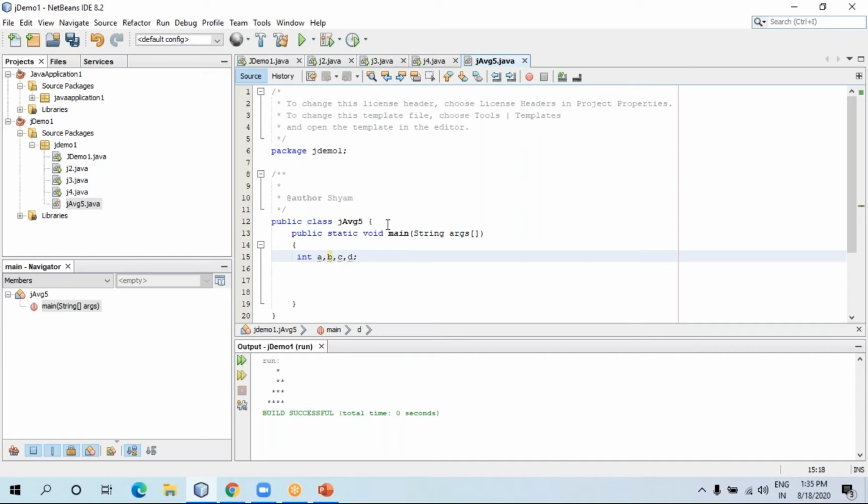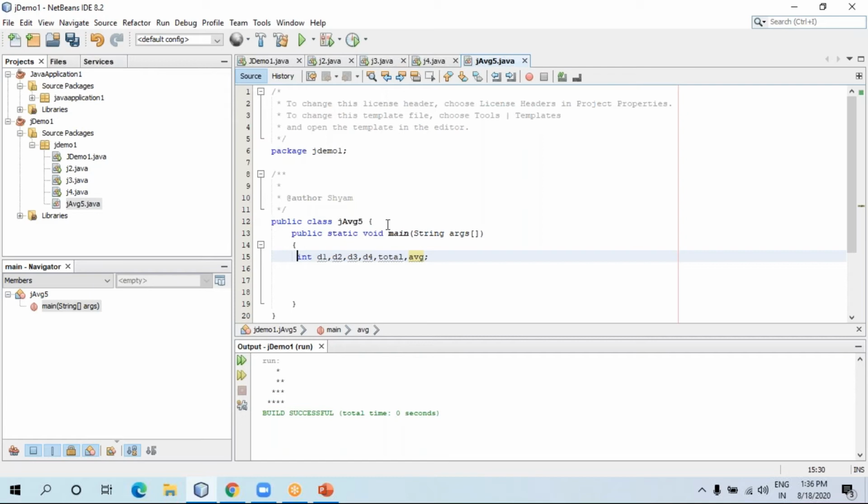I'm taking four variables because I want to store four different temperatures. Otherwise you can take d1, d2, d3, d4 for each day's temperature. Let me take total also, and average also. So these all are variables.